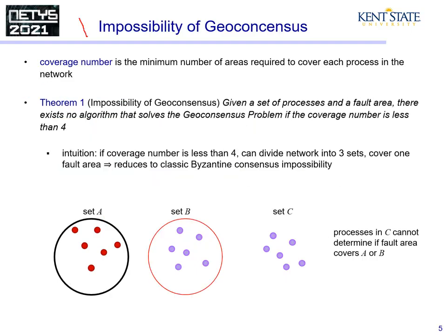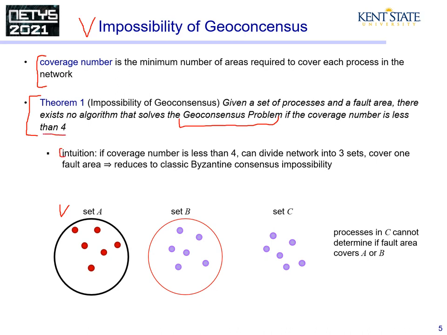Let's address impossibility first. A coverage number is the minimum number of areas required to cover each process in the network. For example, in this network, the coverage number is 3 because all the processes could be covered in 3 sets. Theorem 1 says that given a set of processes, the geoconsensus is impossible if the coverage number is less than 4. The intuition is pretty straightforward.